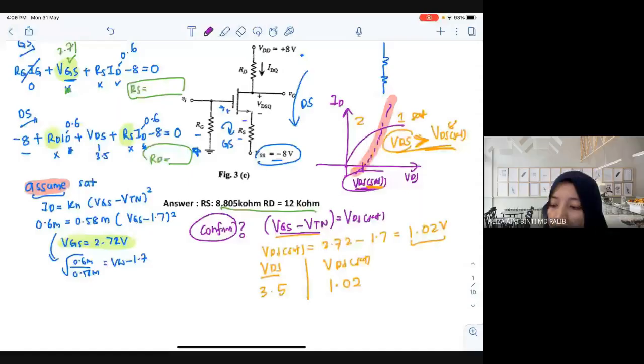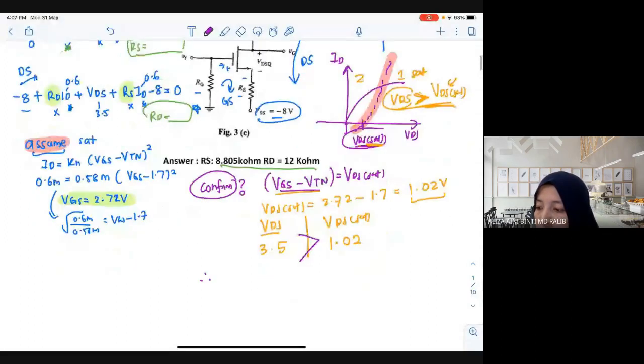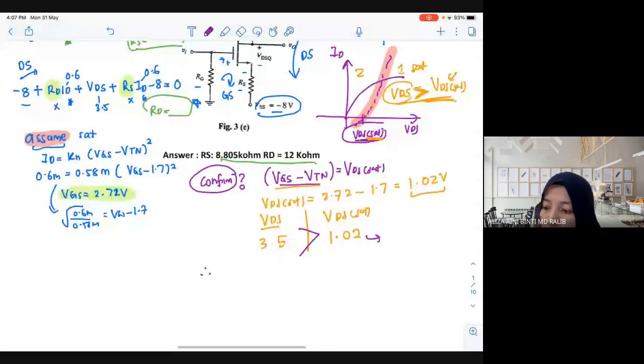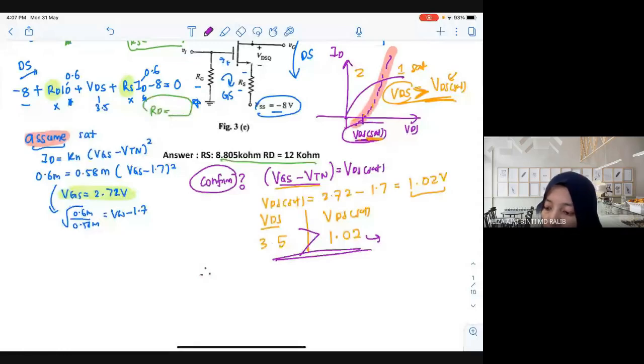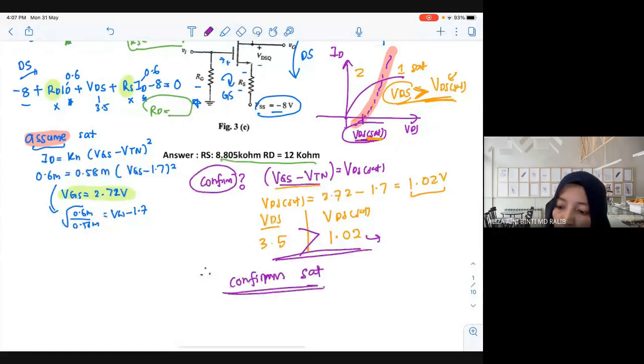Greater, right? So is your assumption confirmed? Is it in saturation or triode? In saturation. Yes, so it's confirmed. We need to write this word: confirm saturation.